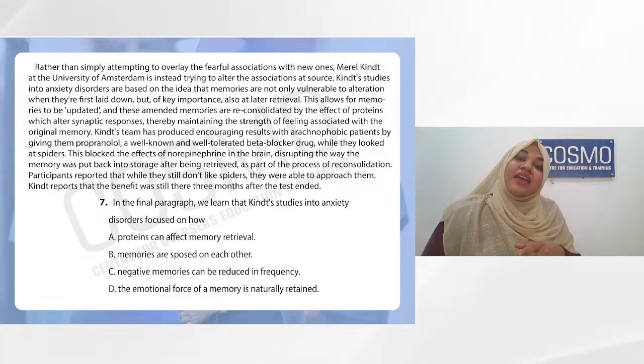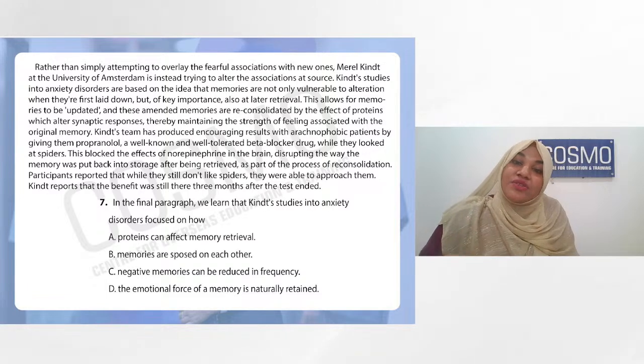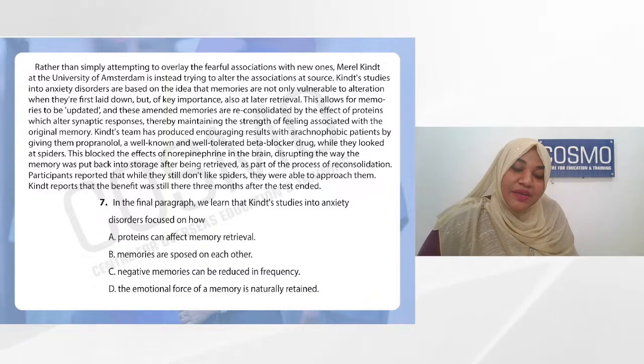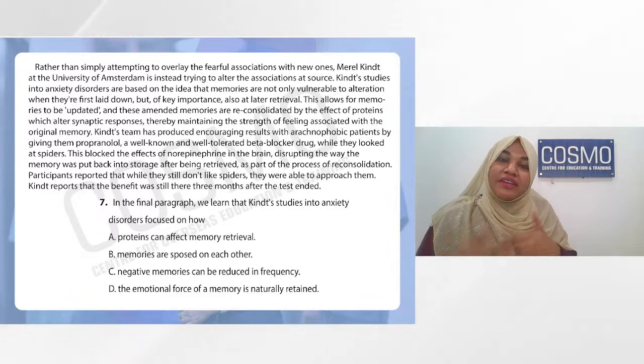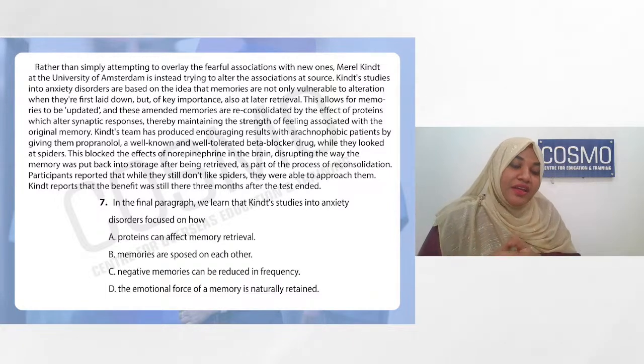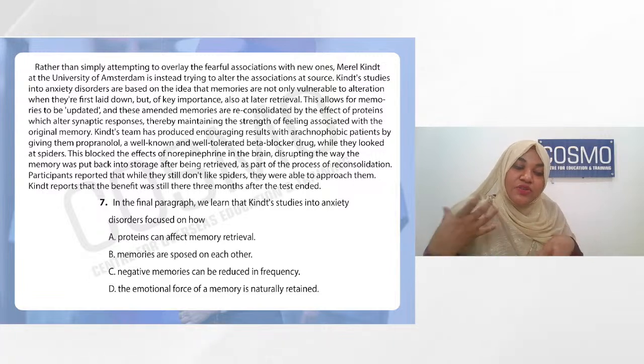So he's saying we can even reach up to the chemical aspect of memories and change them, thereby maintaining the strength of feeling associated with the original memory. So this is what his research is dealing with, that is altering the memory at the protein level.